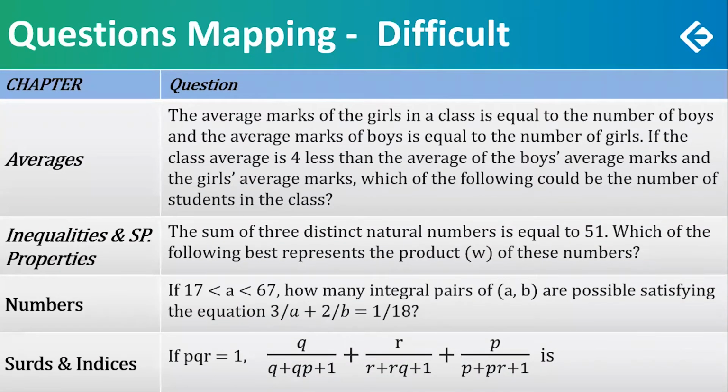Now the difficult ones. Average. The average marks of girls in a class is equal to the number of boys, and the average marks of the boys is equal to the number of girls. If the class average is 4 less than the average of the boys' average marks and the girls' average marks, which of the following could be the number of students? Could be.